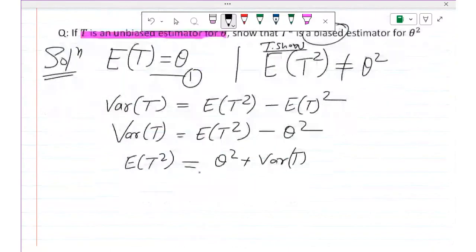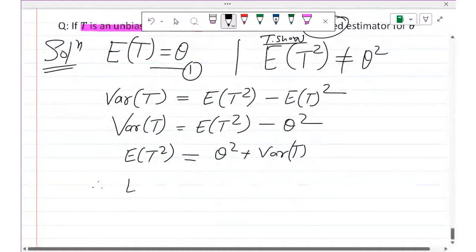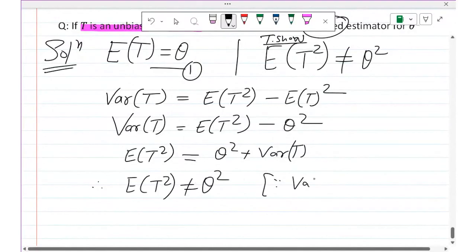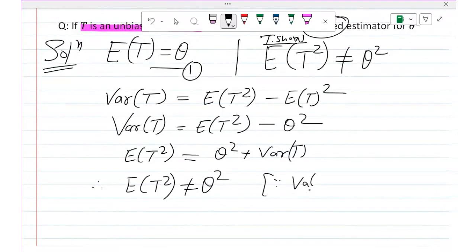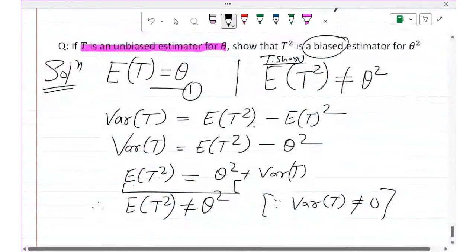Therefore, E of t square is not equal to theta square. Why? Because variance of t is always greater than 0. It is not equal to 0. If it were unbiased, then its expectation should be equal to theta square, but it is not. There is some other term also, right? So therefore, it is not unbiased. It is actually biased.